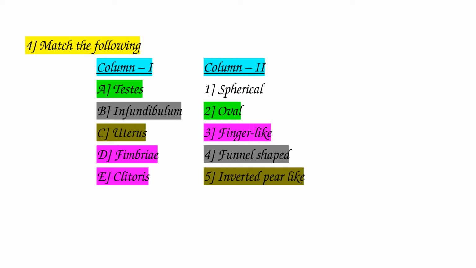That is A is 2, B is 4, and C is 5, and D and E both are column 3, that is finger-like structures. So the correct answer for this question is option 3.